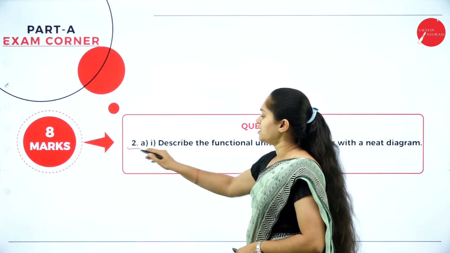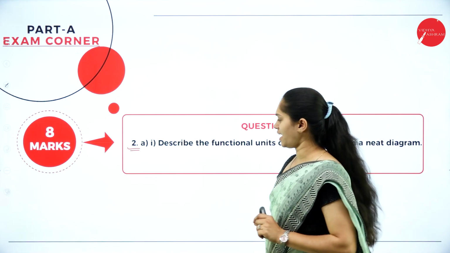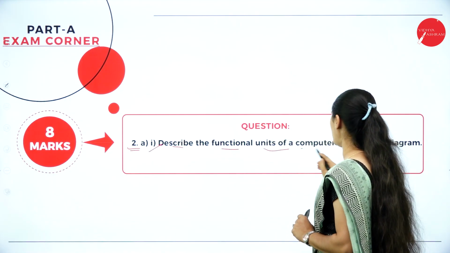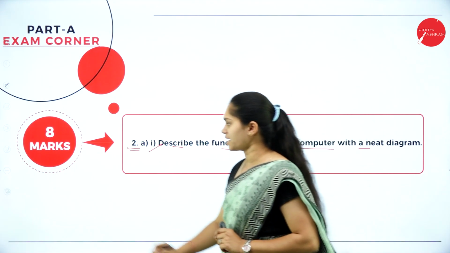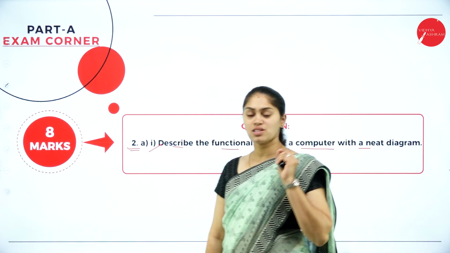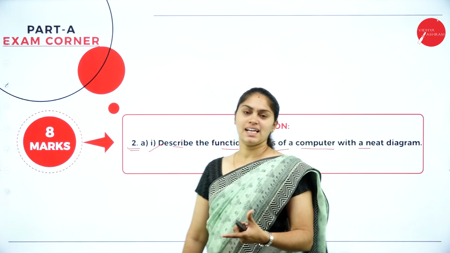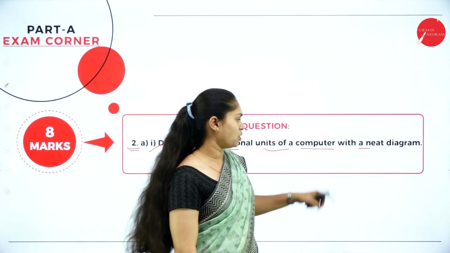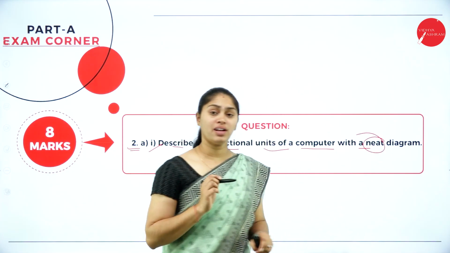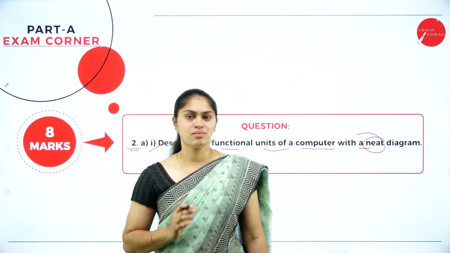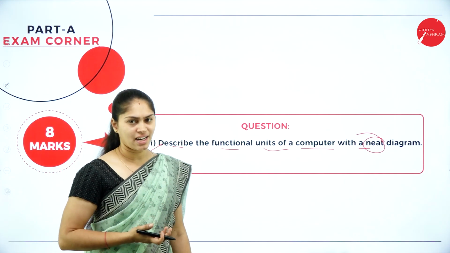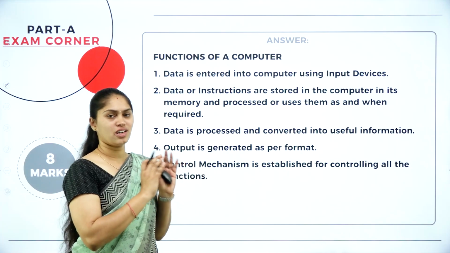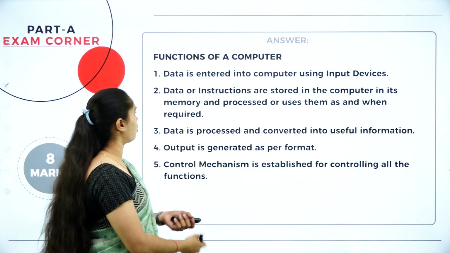So here we have the second question, in that A. In that we have a sub question. Describe the functional units of a computer with a neat diagram, and it is for 8 marks. They clearly mention that you have to explain the functional components of a computer with a neat diagram. Whenever you are drawing a diagram, use a proper pencil and scale. You can write the content in pen itself, but use the pencil in order to draw the functional components here.